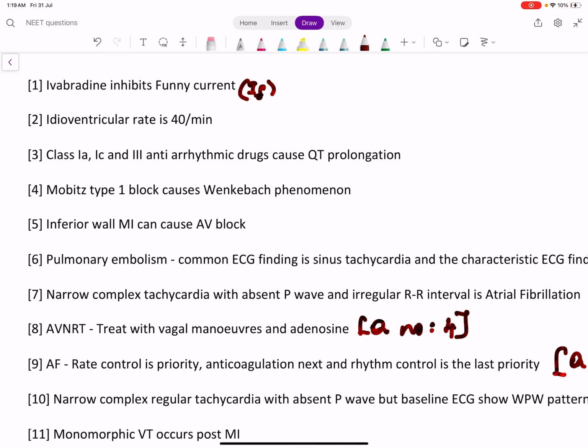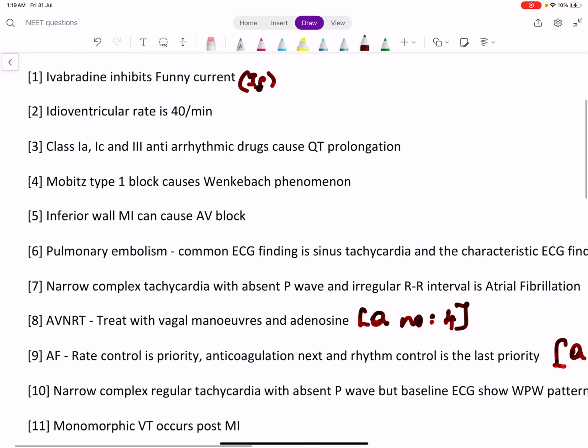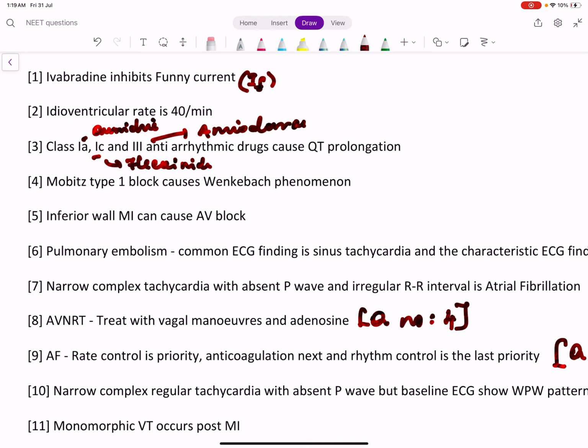Class 1A, Class 1C, Class 3 antiarrhythmic drugs cause QT prolongation. So Class 1A will be quinidine. Class 1C drug will be flecainide. Class 3 is amiodarone, dronedarone, etc. So Class 3 is a potassium channel inhibitor. Class 1 is a sodium channel inhibitor. So these antiarrhythmic drugs cause QT prolongation.